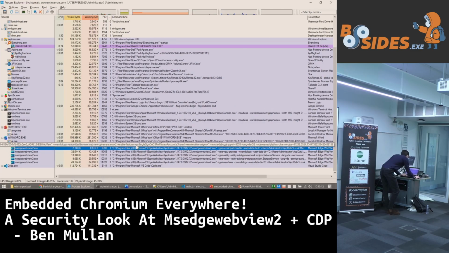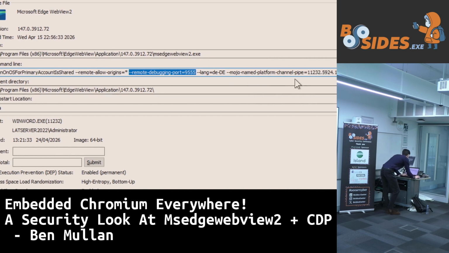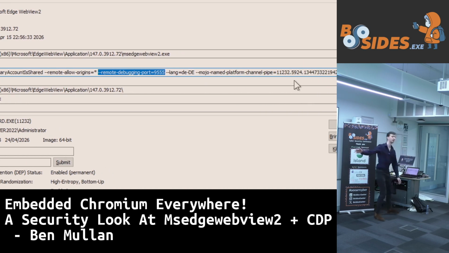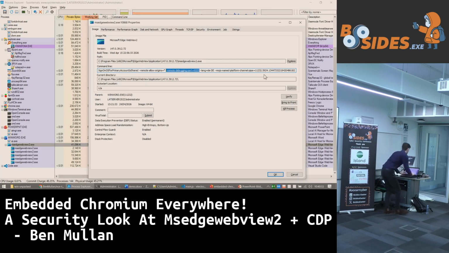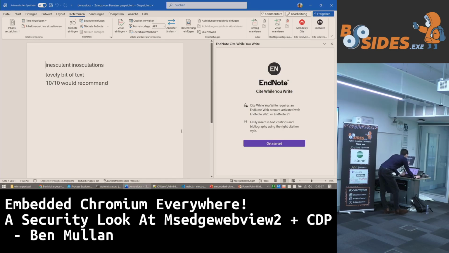But if we look at that top msedgewebview2 process, it has some command line args. Let's open them up. We're going to look at this command line. Let's go to the end, and we can see, oh my goodness, look, amongst all of the other innocuous command line arguments, it's just setting the language. We have managed to inject our special command line argument. What is this going to allow us to do? I think you might be able to work out the answer.